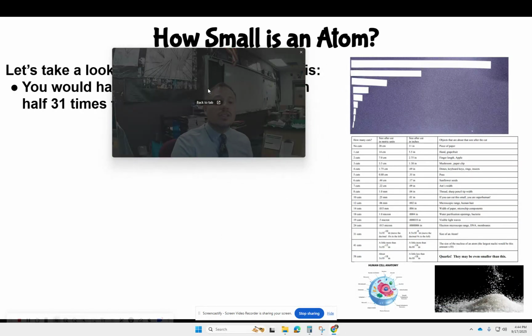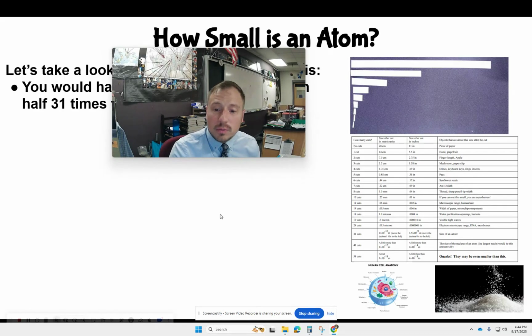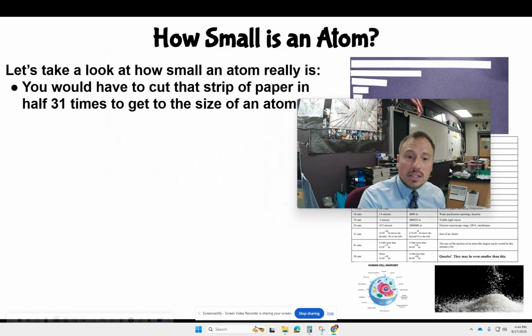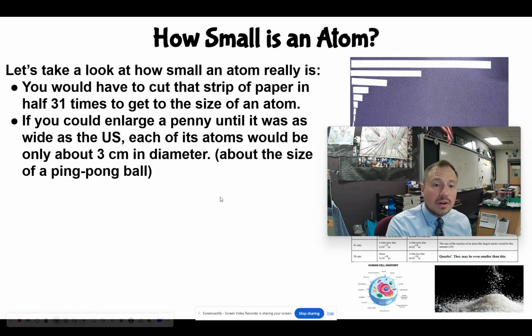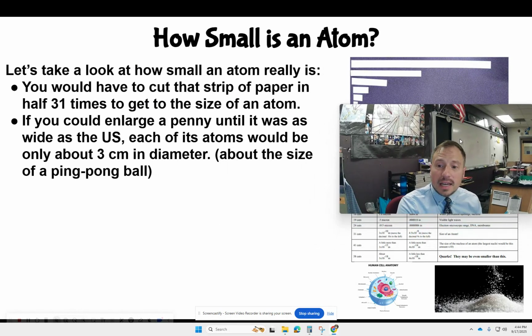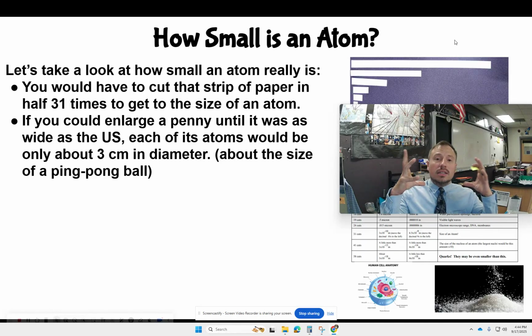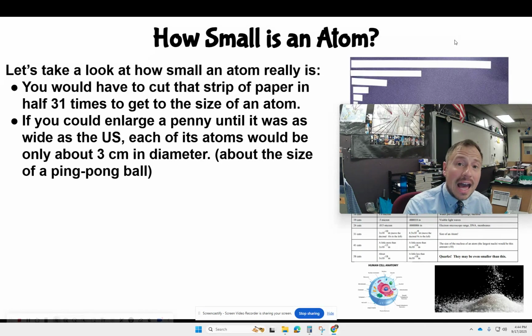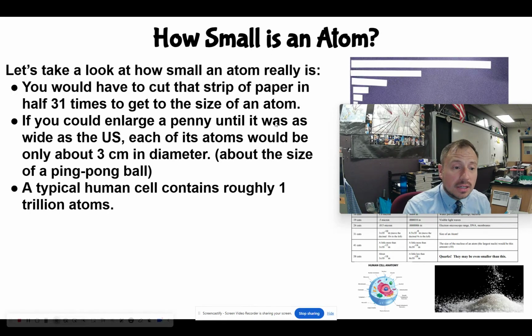I would have to cut a sheet of paper in half 31 times to get down to the size of an atom. Atoms are very, very small. If you took a penny and you enlarged it to the size of the United States, a single atom would be the size of about a ping pong ball, about 3 centimeters.